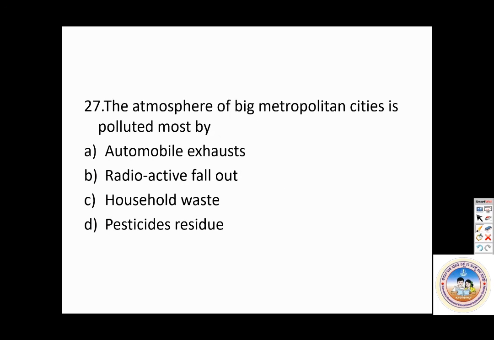So next, 27th. The atmosphere of big metropolitan cities is polluted mostly by. Please answer. It's a very easy question.